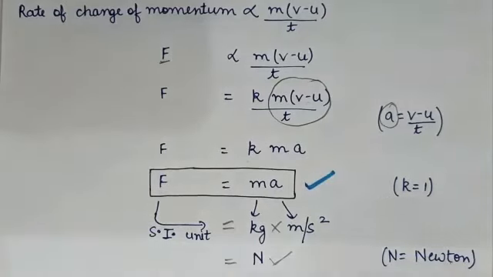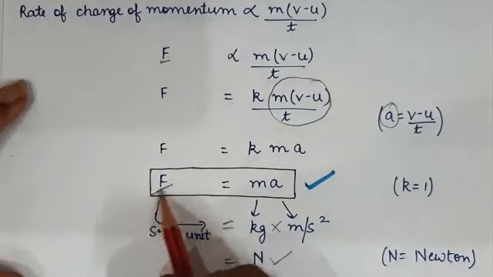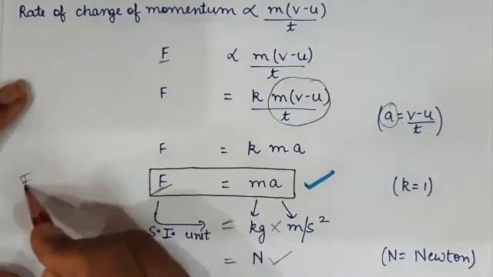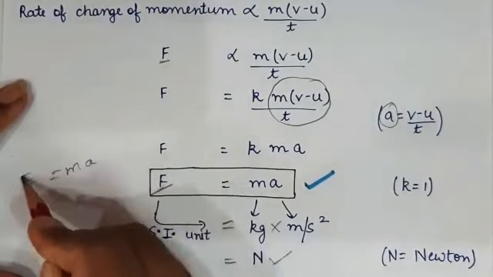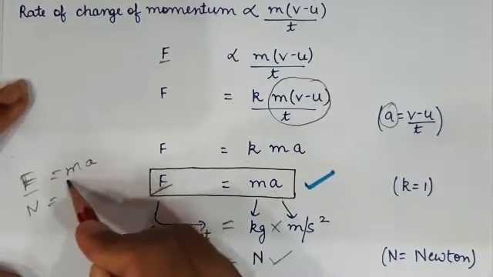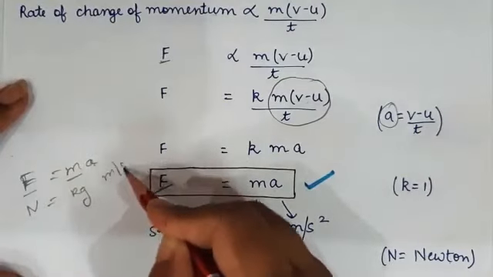Now, how to define 1 Newton? Force is said to be 1 Newton. Take everything as 1. Force is ma. Okay, the unit of force is Newton, the unit of mass is kg, the unit of acceleration is meter per second square.